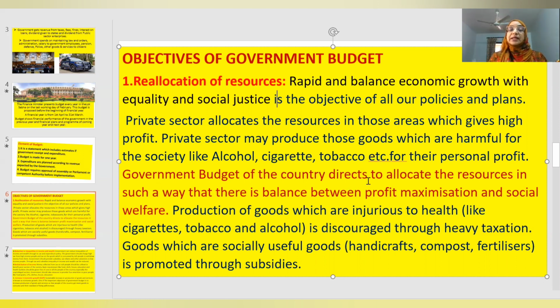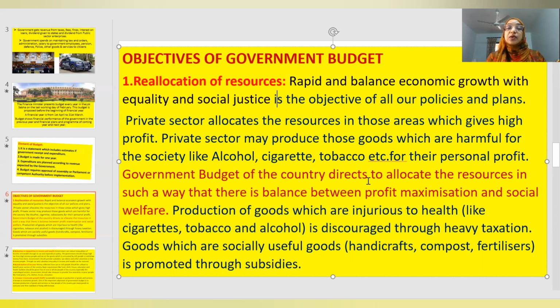All policies, plans and programs have a common objective, that is economic growth with equality and social justice, and the growth should be rapid and balanced. Balanced because it should not be limited to one section of the society, or one area of the country, or only to the metropolitan city. It should be balanced. The growth should be in all parts of the country.